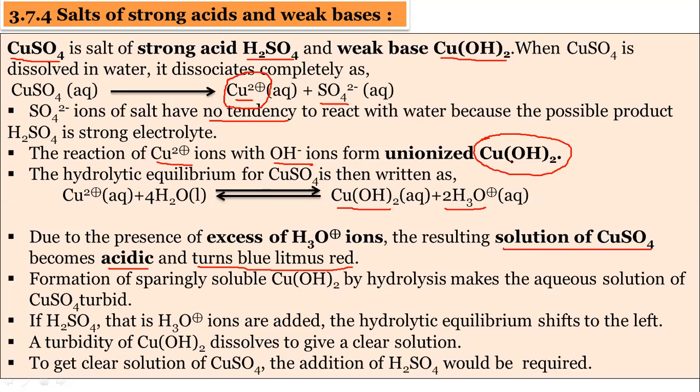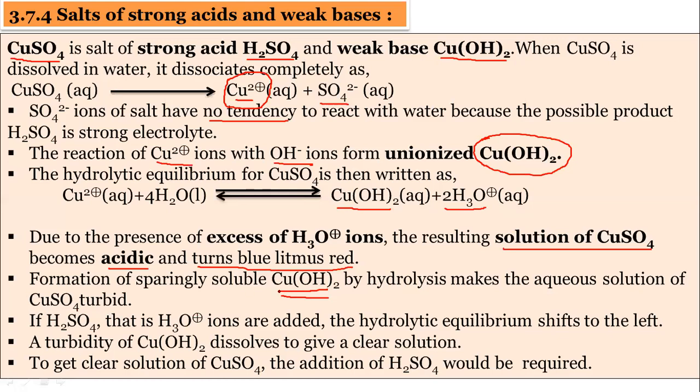So this is unionized Cu(OH)2. It is sparingly soluble, not completely soluble. This is called copper hydroxide. On hydrolysis, it makes the solution turbid.